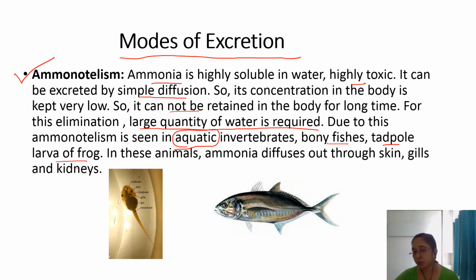So they show this mode of excretion, that is ammonotelism, where ammonia is the excretory product. In these animals, ammonia diffuses out through skin, gills and kidney. Here I have shown the structure of a bony fish, and this one is the tadpole larva of the frog. So this is the first mode of excretion.